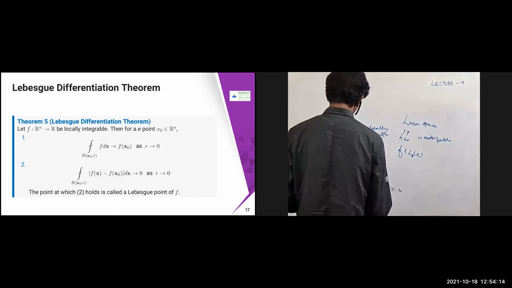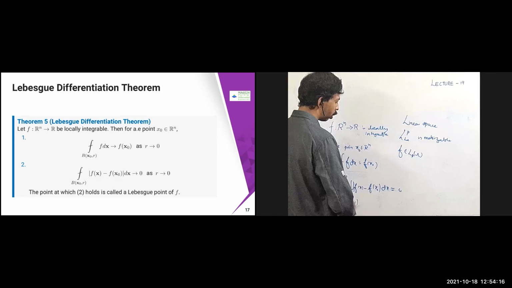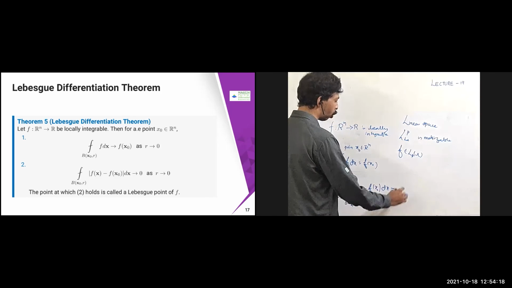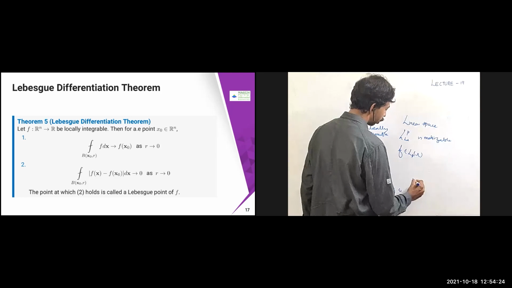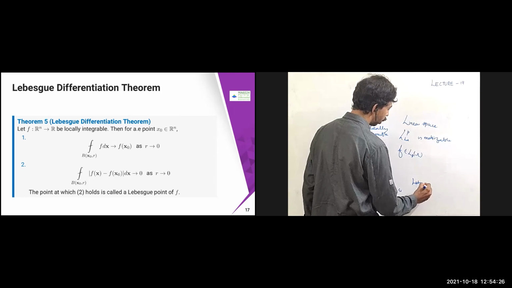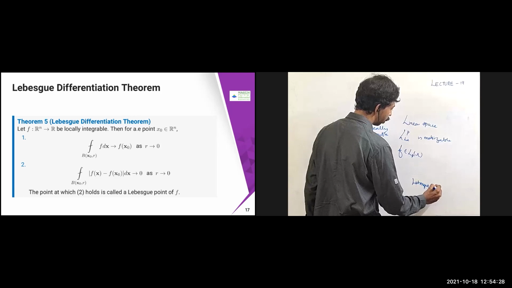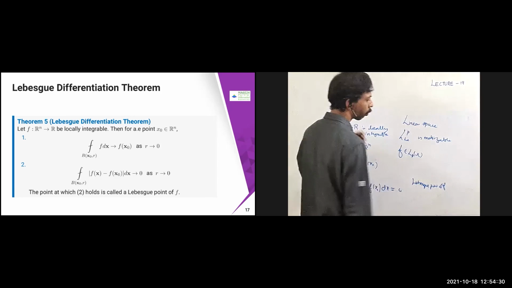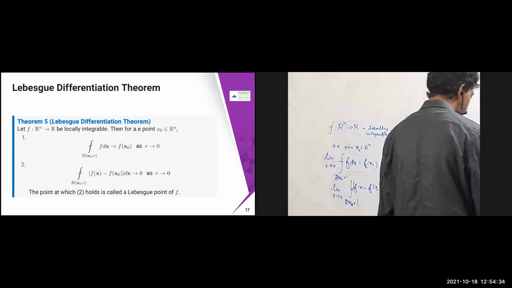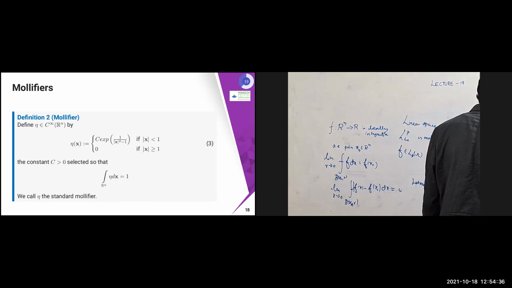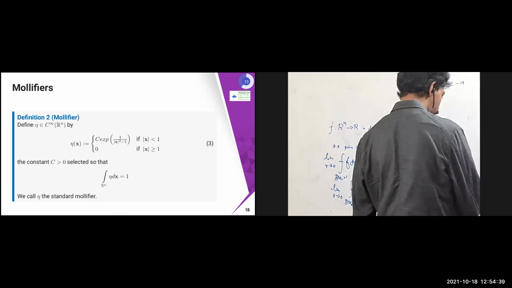The point at which this holds, the point x_0 for which this holds, is called a Lebesgue point of f. So these are some of the theorems which we are going to use in proofs.